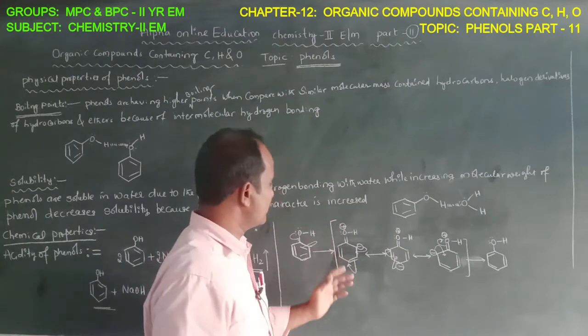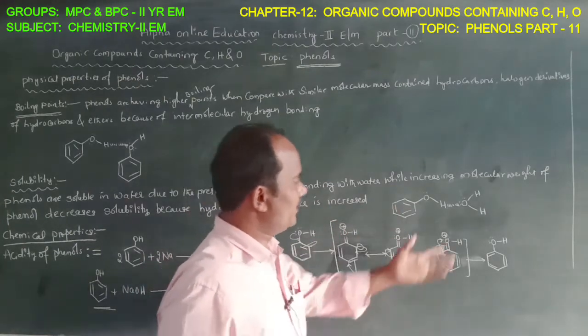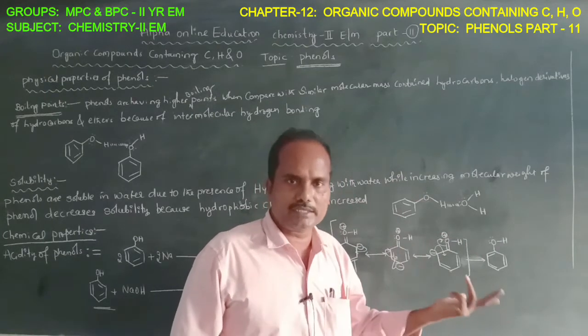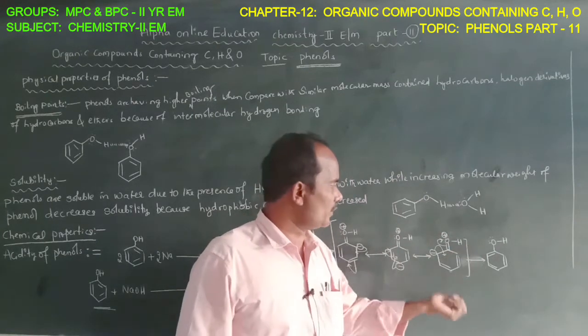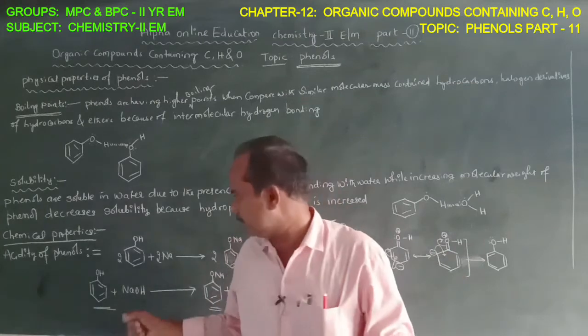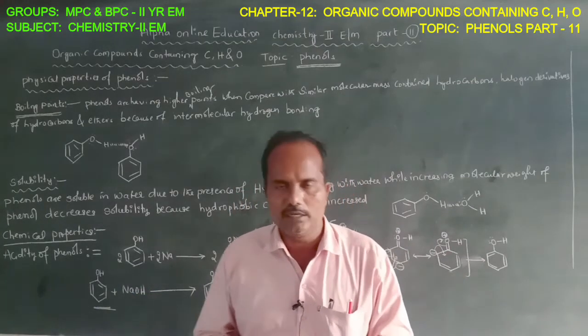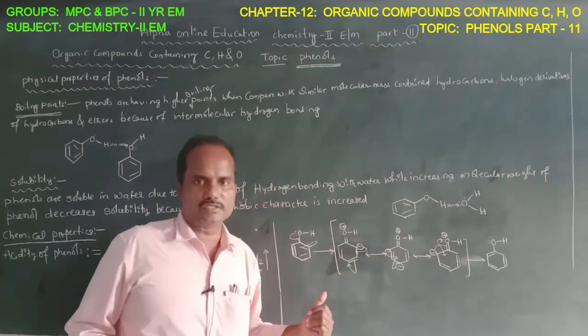Because of this, the phenolic compound can lose the H plus ion with sodium hydroxide and forms the sodium phenoxide salt.